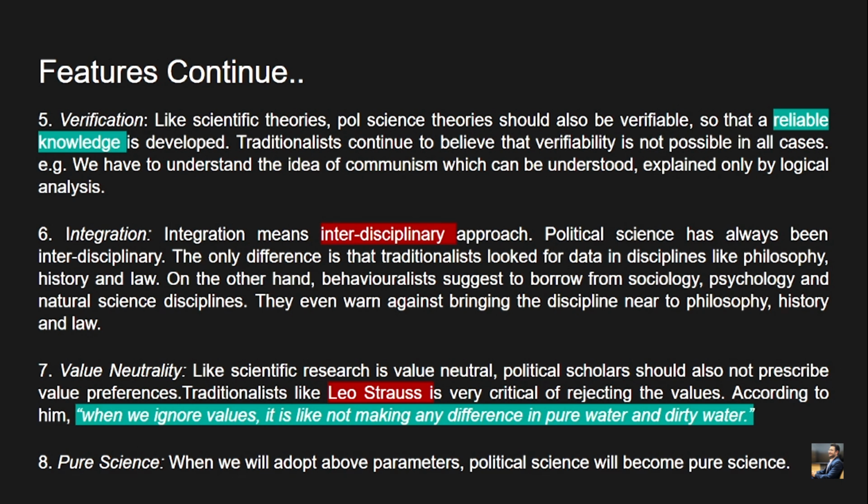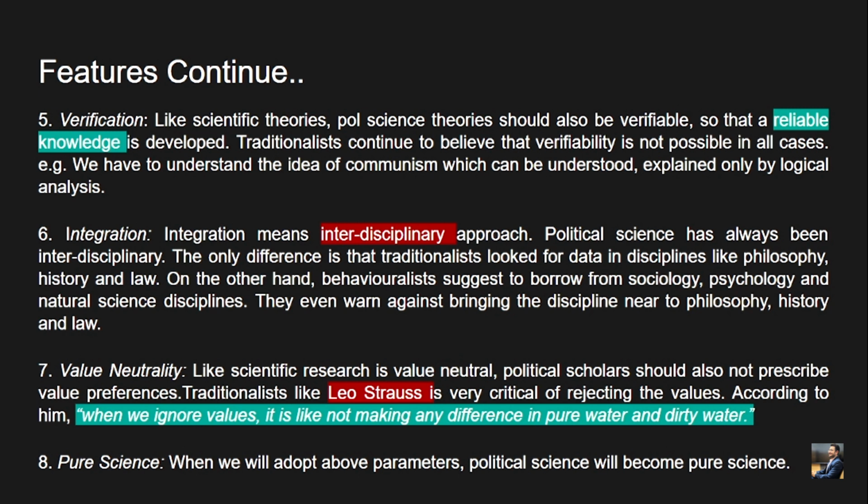And the sixth is integration. Integration means an interdisciplinary approach. Political science has always been interdisciplinary. The only difference is that the traditionalists looked for data in disciplines like philosophy, history and law. On the other hand, behavioralists suggest borrowing from sociology, psychology and natural science disciplines.